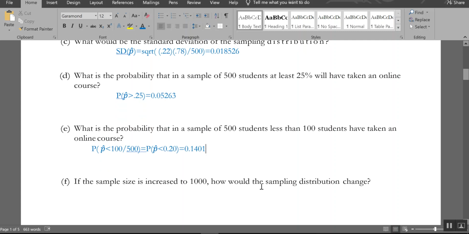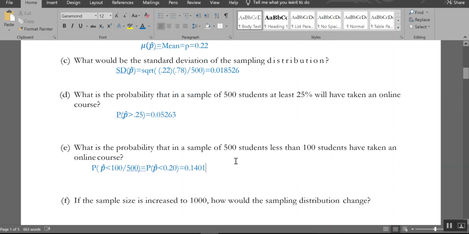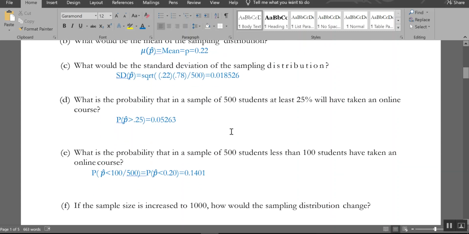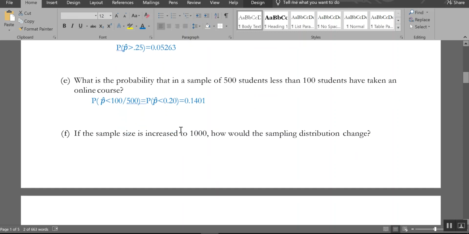Okay, if my sample size increased to 1,000, what would change? And you go back and look at the setup and you're like, where did I use sample size? Ta-da! It appears in the standard deviation. So if I made this 1,000, my sample size would go up, and therefore my standard deviation would go down, because my standard deviation has sample size in the denominator. So if I change this to 1,000, I'm going to go a little slow here because I'm sure some of you are writing this down at this moment.